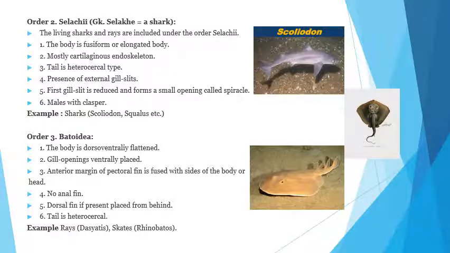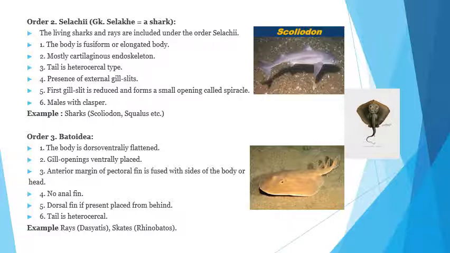Next order is Selachii. They are generally sharks. The living sharks and rays are included under the order Selachii. All sharks are in this group. The body is fusiform and elongated, mostly cartilaginous endoskeleton. Tail is heterocercal type. Presence of external gill slits and first gill slit is reduced and forms a small opening called spiracle, and males with the clasper. The examples of this Selachii are the shark, Scoliodon and Squalus, etc.